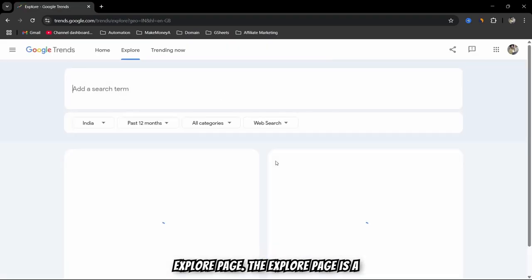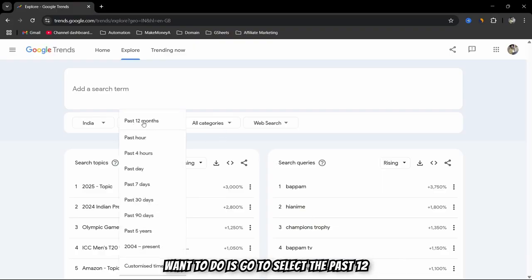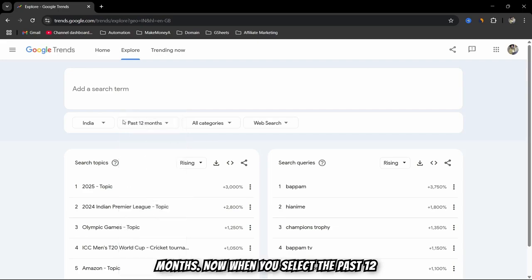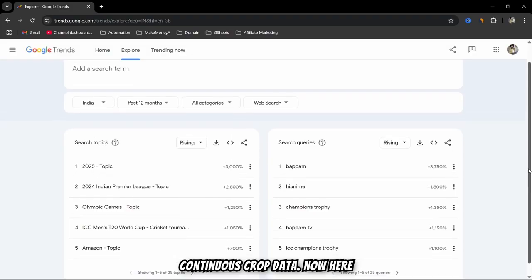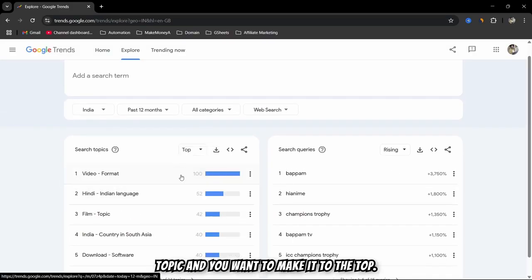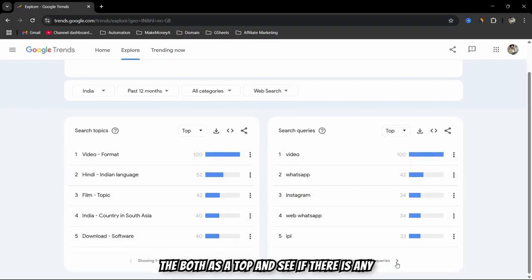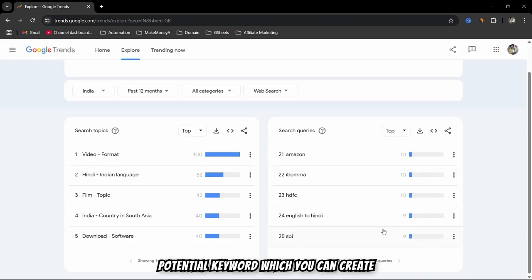The explore page is a really powerful feature when it comes to SEO and finding topics. What you want to do is select the past 12 months. When you select the past 12 months, it's going to give you the continuous graph data. Here it's going to give you famous search topics, and you want to make it to the top. Here you can select both as top and see if there is any potential keyword for which you can create a microblog niche.